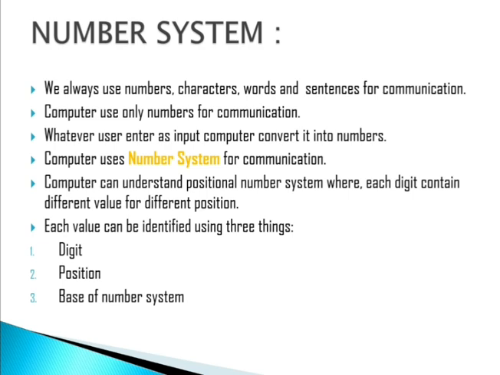The computer can understand a positional number system. What is a positional number system? You are going to understand slowly, where each digit contains a different value for different positions. How it works, we are going to see later. One more thing you have to remember: each digit deals with a different position, and different positions require a different base. Each and every number system requires some base. And what are these bases? We are going to study that right now.